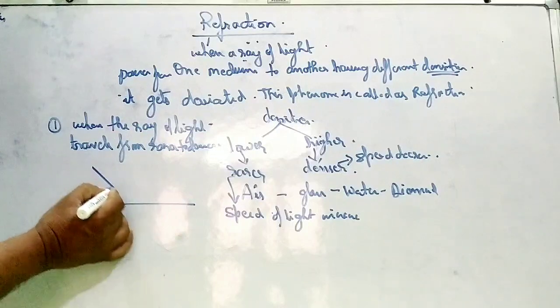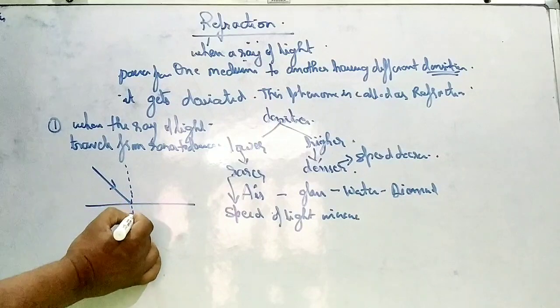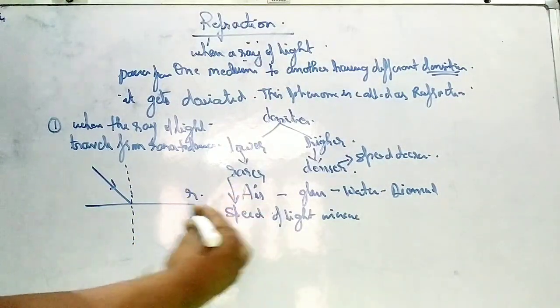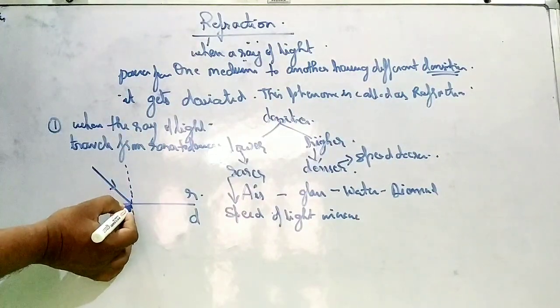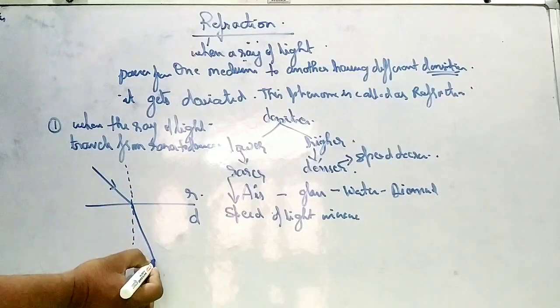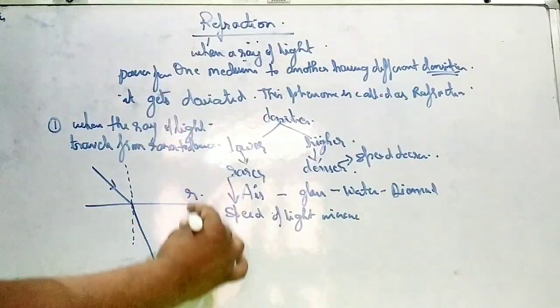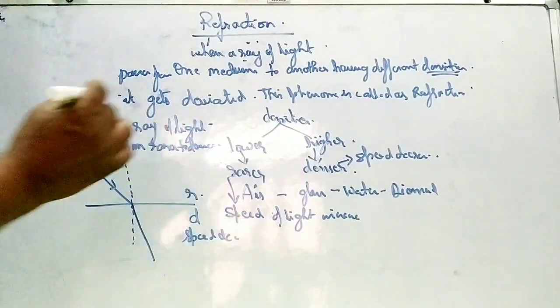So this is the incident ray which strikes the surface in a rarer medium. This is the normal which we have drawn. This is rarer medium, denoted by R. Denser medium is denoted by D. As the ray of light passes from rarer to denser medium, its speed decreases, because it is a denser medium.